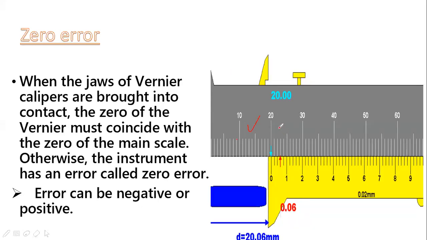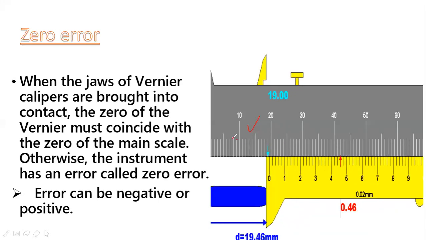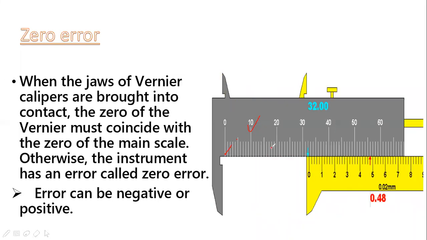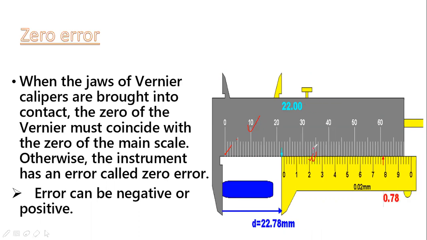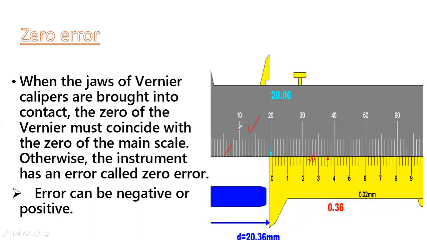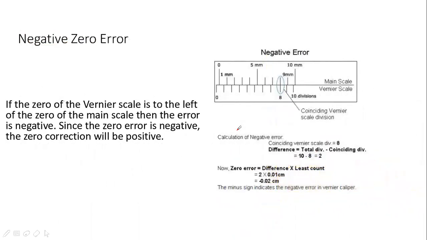This is the main scale, and this one is the vernier scale. If the zeros of the main scale and vernier scale coincide with each other, then the zero error is zero. Otherwise, there will be an error in the measuring instrument. Error can be divided into two types, positive and negative error. First, we will study negative zero error.